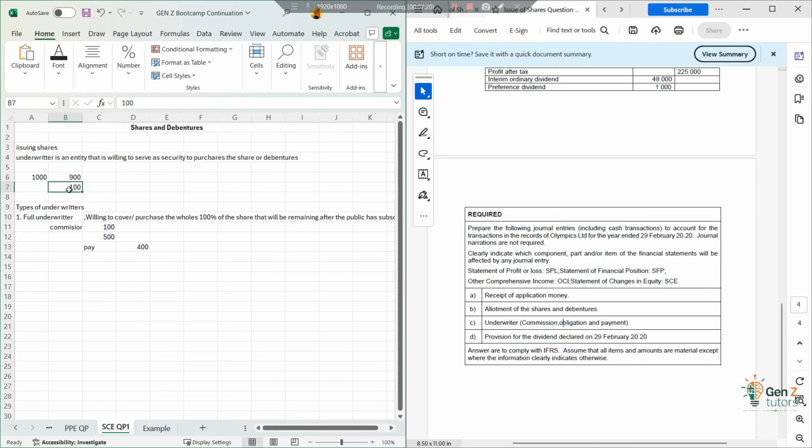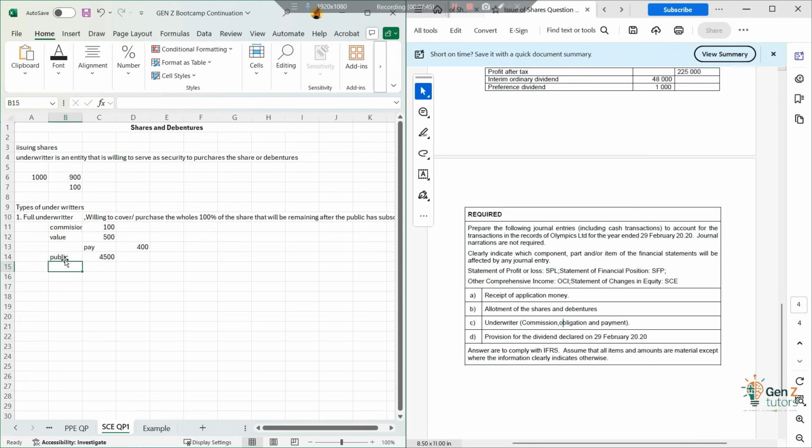So I hope we're all on the same page at this point. Let's say total value of the shares, and then the remaining amount that we'll receive will be from the public. The public will pay us the amount for the 900 shares, which is 4,500.